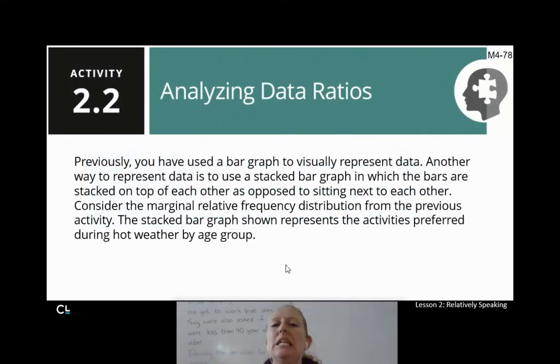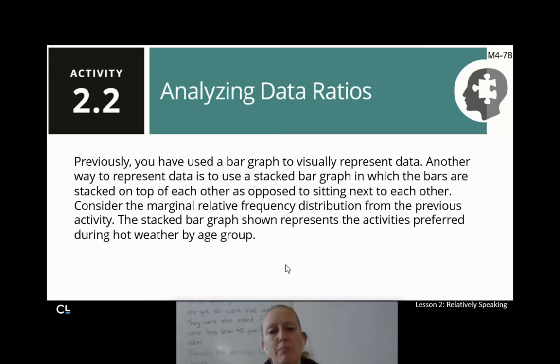Previously, you've used a bar graph to visually represent data. Another way to represent data is to use a stacked bar graph, in which the bars are stacked on top of each other as opposed to sitting next to each other. So let's consider the marginal relative frequency distribution from the previous activity. Again, I'll have it on my screen for you.